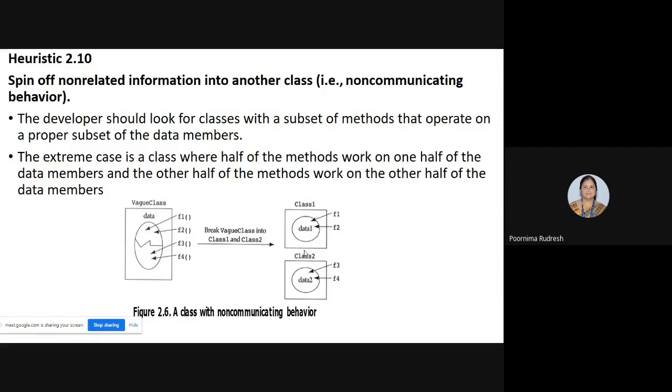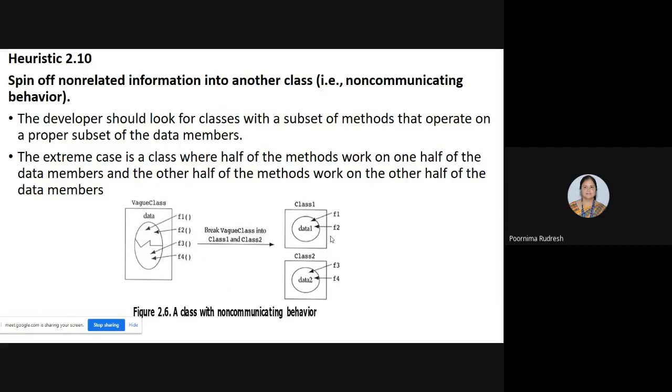This is heuristic 2.10, which says to spin off the non-related information into another class. That is, we create non-communicating behavior between the classes, treating each class as independent of one another.